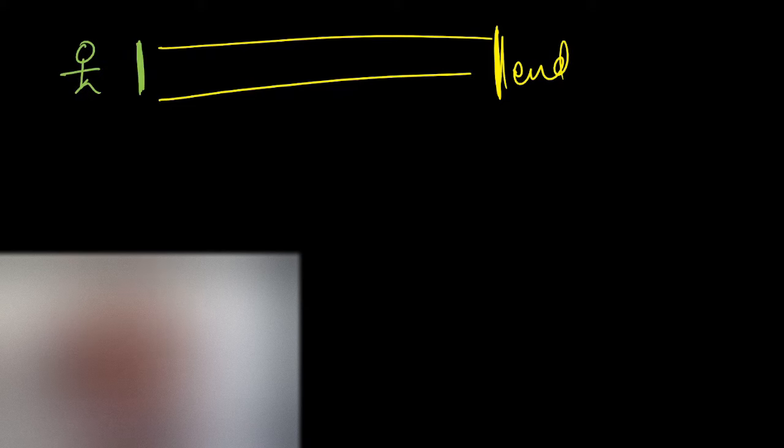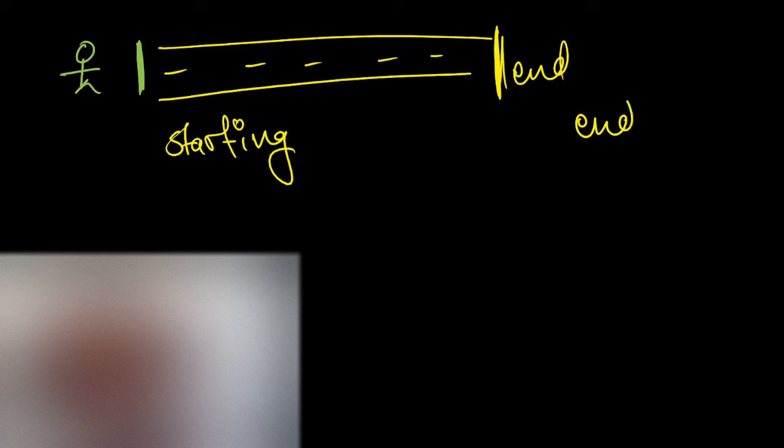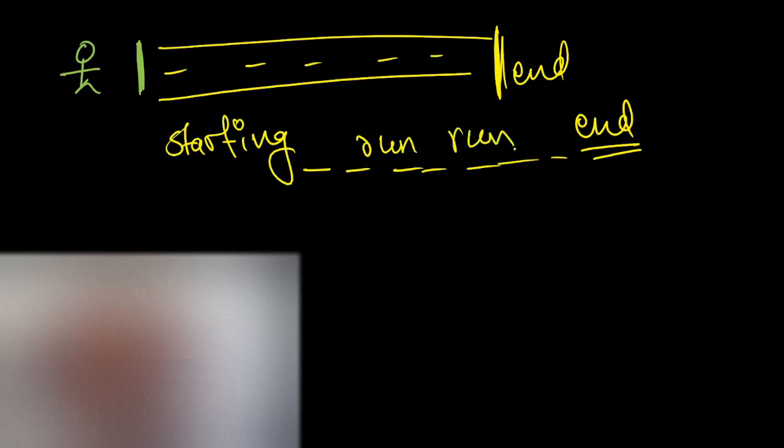So what happens when we are doing this? This is a track and the person will run a race. For running a race, you need to know the starting point, and you need to know the end point where you will cross the strip and be declared the winner. And between that, you just have to run. Simple. You have to keep updating yourself so that you reach the end. So what exactly can a for loop do?